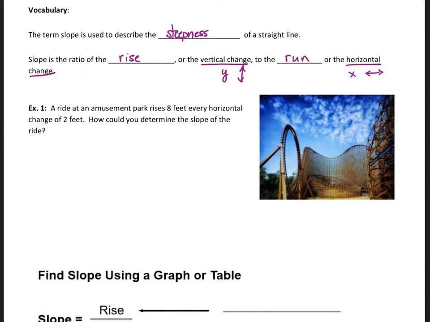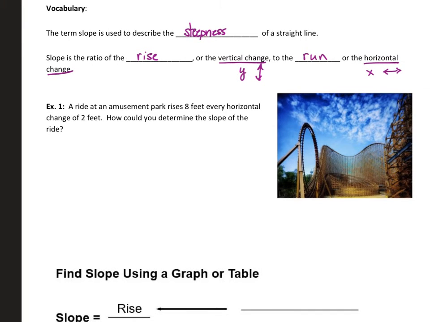So example number 1 says that a ride at an amusement park rises 8 feet every horizontal change of 2 feet. So it rises 8 feet, so it's telling you that that part is the rise. And for every horizontal change, which is our run.